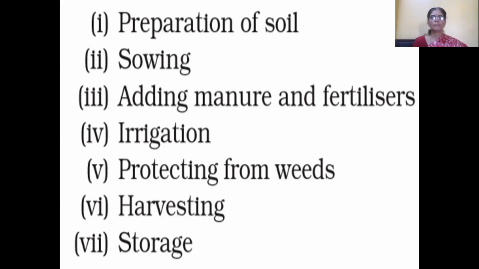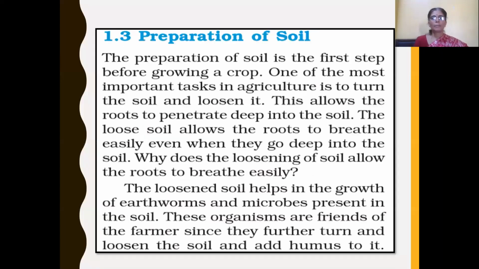Now, the first step for growing any crop. What is essential? Soil. So the first step involved in agricultural practices is preparation of soil. Before growing any crop, preparation of soil is a very important activity in agriculture. So what is happening in preparation of soil?